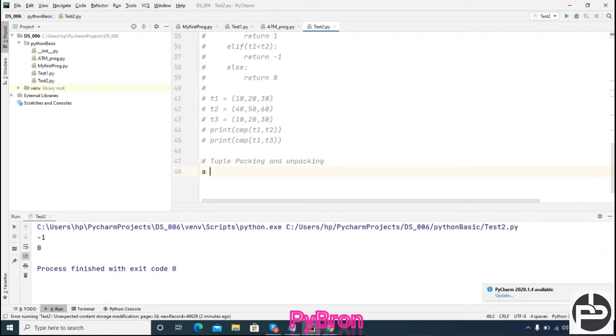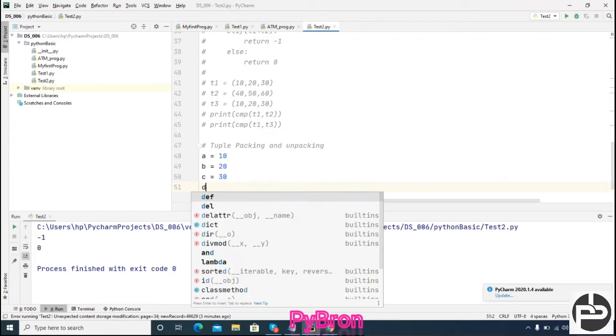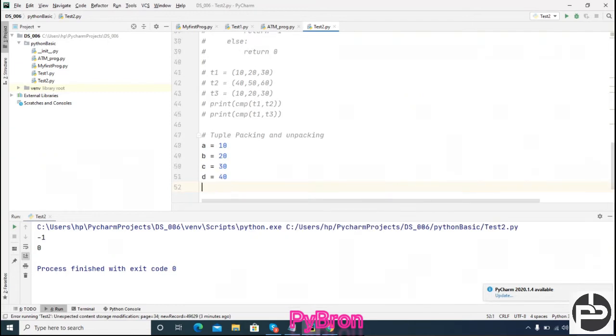Got it? A is equal to 10, comma, B equal to 20, comma, C is equal to 30, comma, D is equal to 40. These are the elements. And if you want to pack the elements, packing means adding the elements inside a tuple.